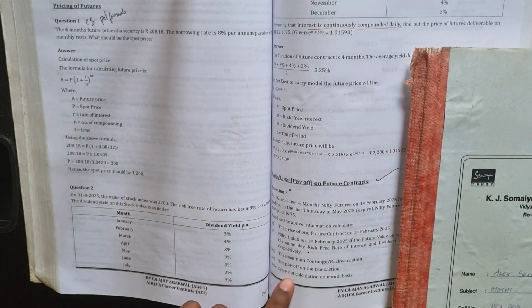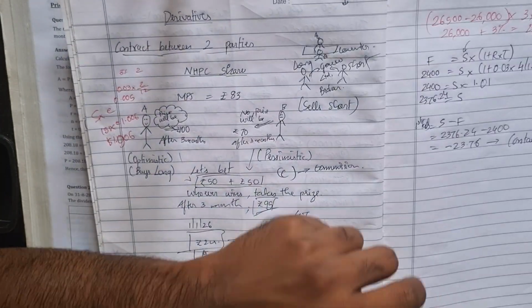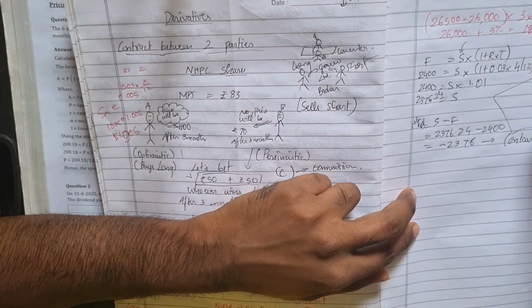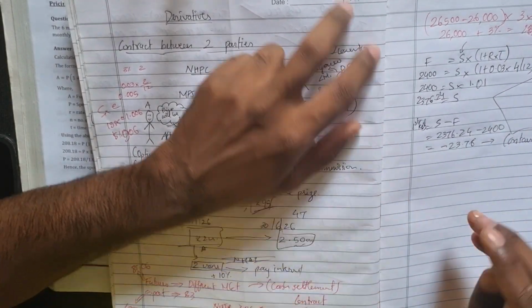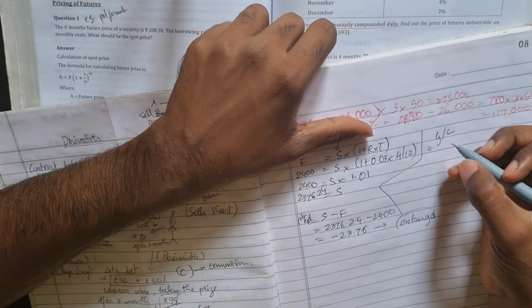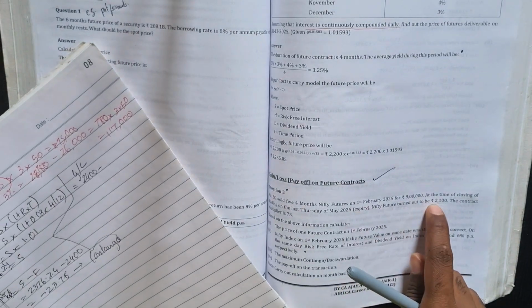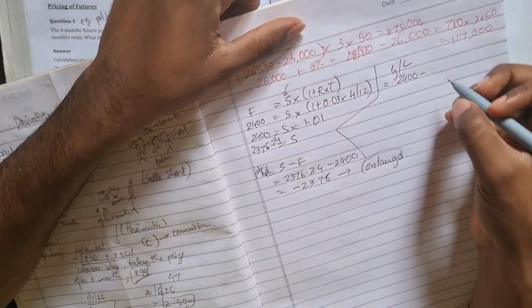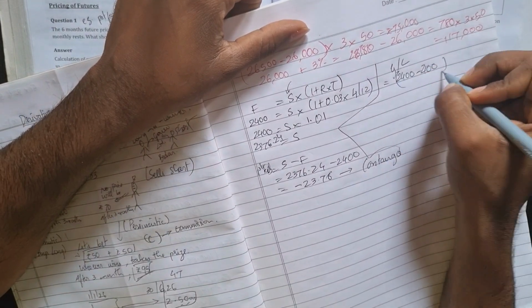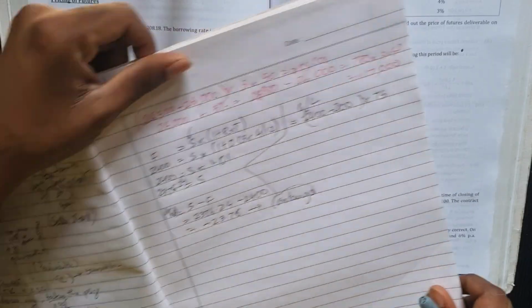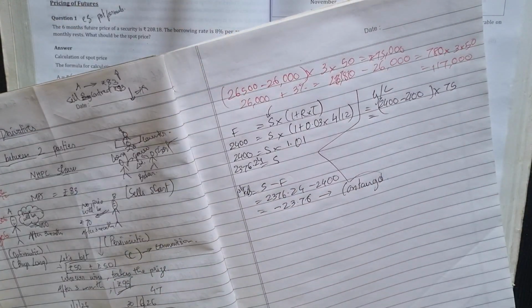Next we have the payoff on the transaction, which means they are asking gain or loss. So how do we calculate gain or loss? How much did we buy it for? 2400, right? How much was the price at the end of May? It was 2100. 2400 minus 2100 into my number of contracts, into 75, right? Number of contracts was 75. So how much do we get?